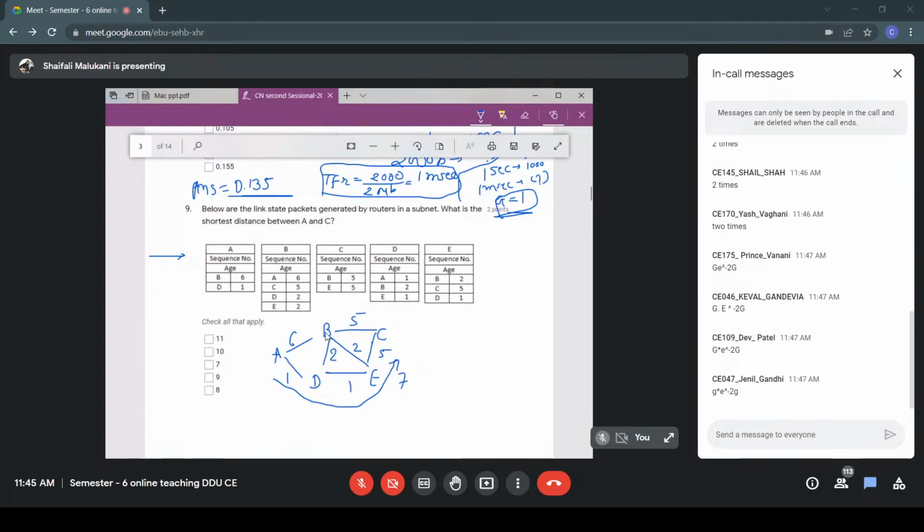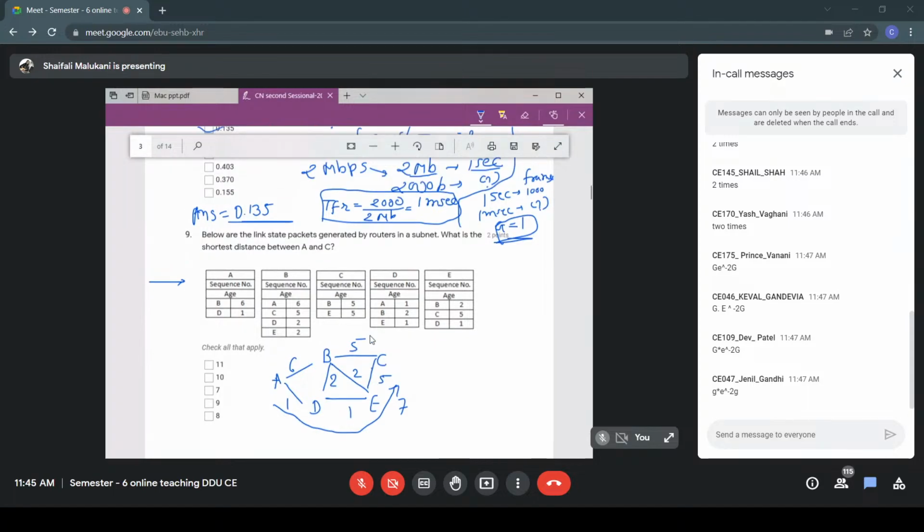That A has immediate neighbors B and D, and the cost to B is 6 and the cost to D is 1. Same way, B has immediate neighbors A, C, D, and E, and the corresponding costs are 6, 5, 2, 2. Same way for C, for D, and for E. If you write it out, you will get this type of network topology, and you will see the minimum cost.